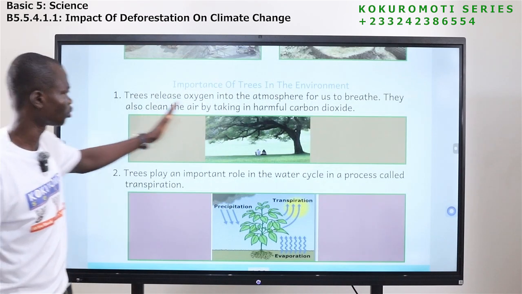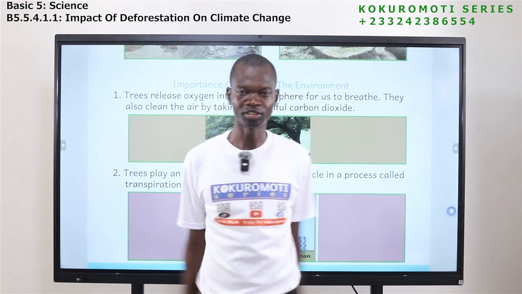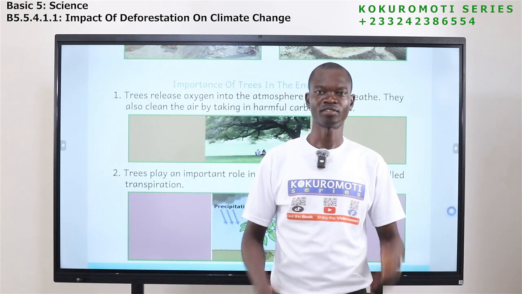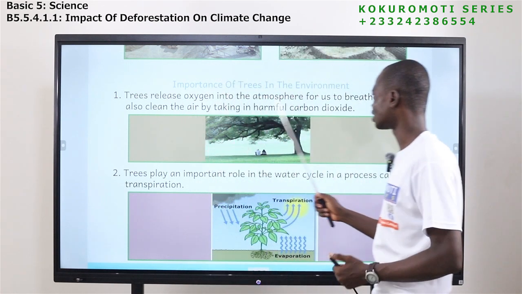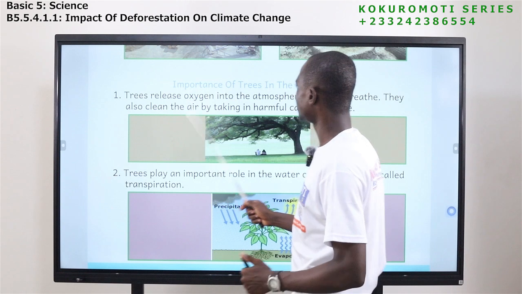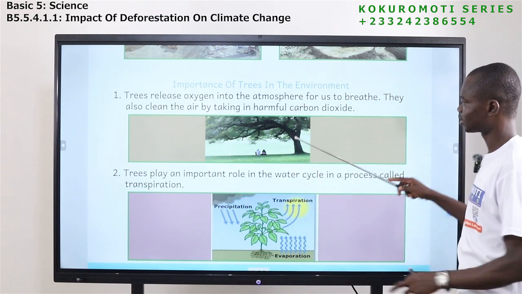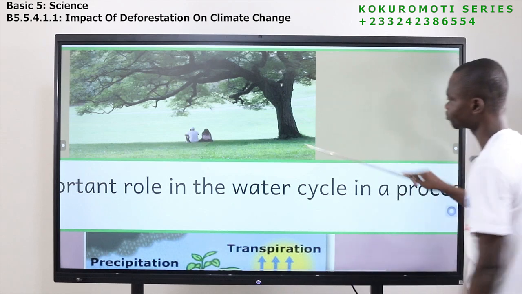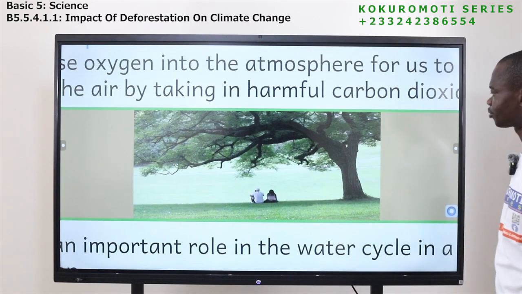Okay, so let's look at the importance of trees in the environment. So if you have trees in your environment, we are going to look at the importance. One, trees release oxygen into the atmosphere for us to breathe. They also clean the air by taking in harmful carbon dioxide. So if you look at the people here, they are sitting under the tree.